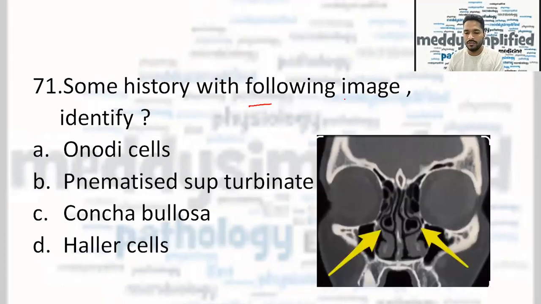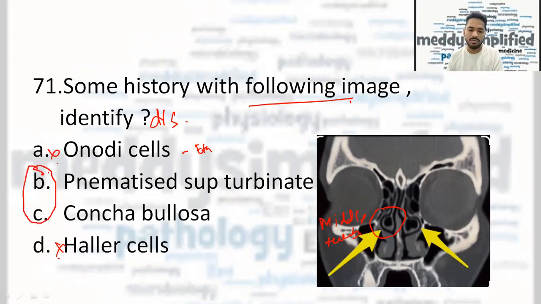Now some history with the following image was given, and it was asked to identify the disease. I was very sure that it was a middle turbinate which was highly pneumatized. So Onodi cell is seen in the ethmoidal region, so it is not the answer. Haller cell is also not the answer. Now again, the doubt was between pneumatized superior turbinate and concha bullosa. It was not superior turbinate. The correct answer here is concha bullosa. It was unilateral, but in this image I have given bilateral. It was a unilateral concha bullosa.